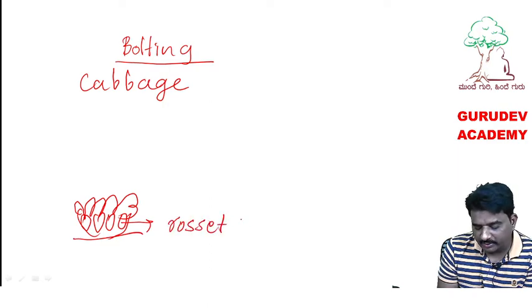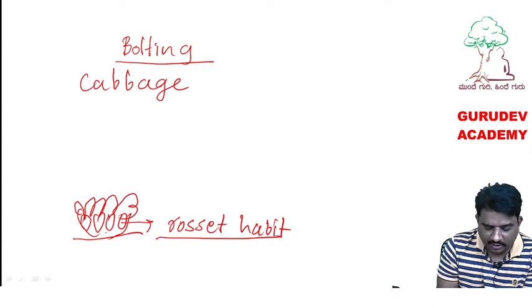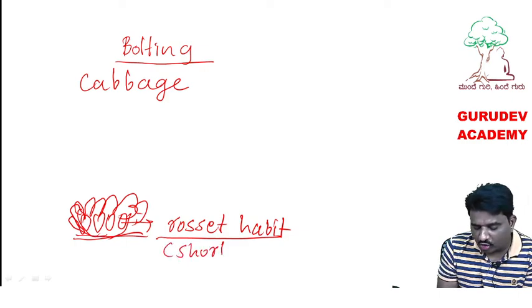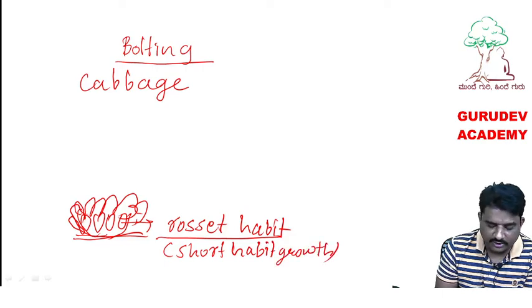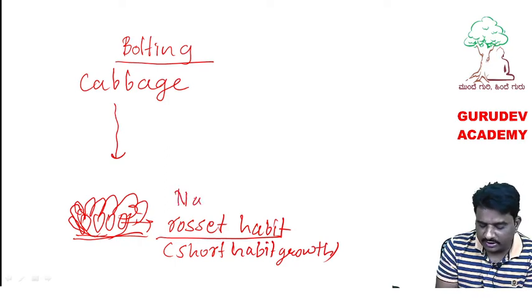What is meant by rosette habit? They are growing very near to the ground. Leaves are very near to the ground. Short habit growth means a rosette habit. This is in the case of cabbage. Naturally rosette habit, short height growth.